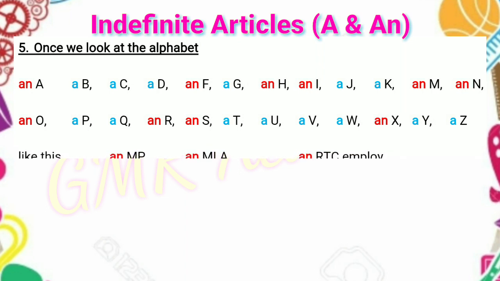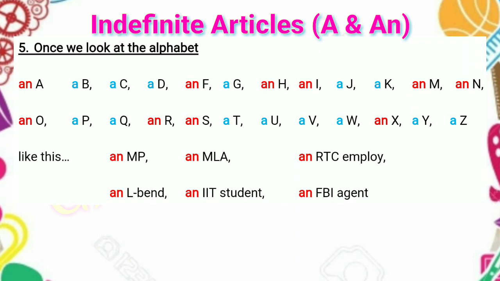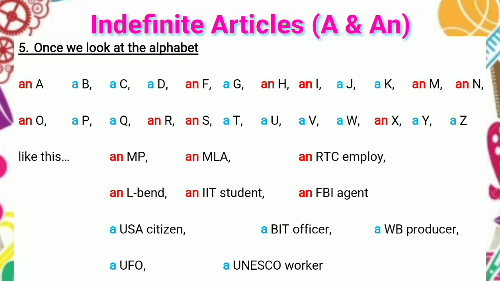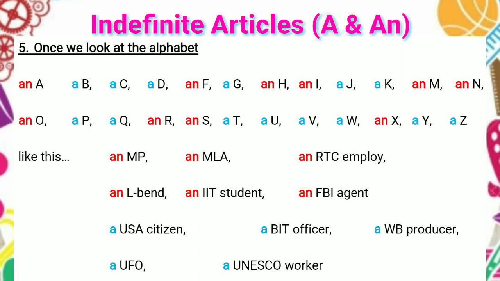Once we look at the alphabet and observe their sounds, if you find consonant sound, article a should be used. If you find vowel sound, article an should be used. An A, vowel sound. A B, consonant sound. A C, consonant sound. Like this: a D, an F, F has an A sound. A G, an H, not H sound, but A sound.